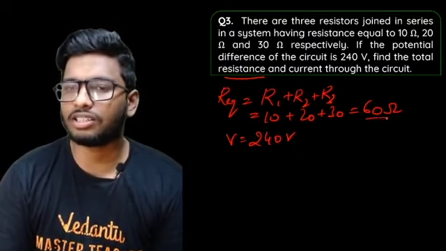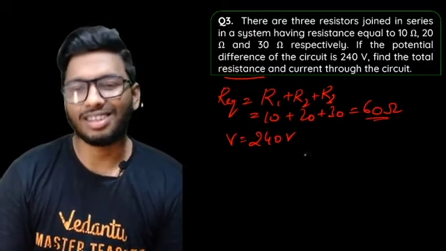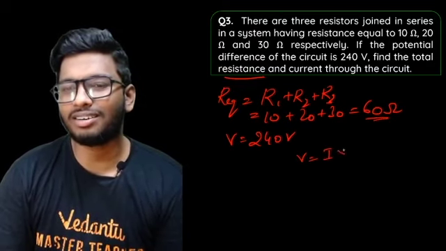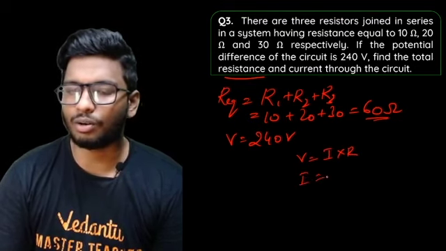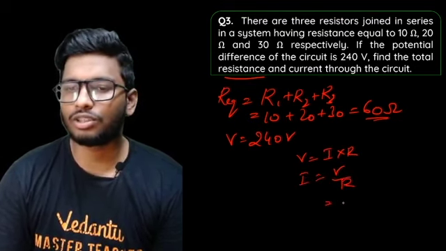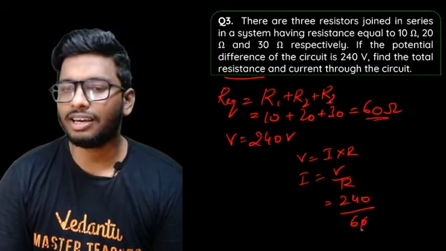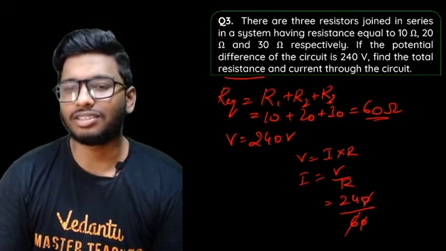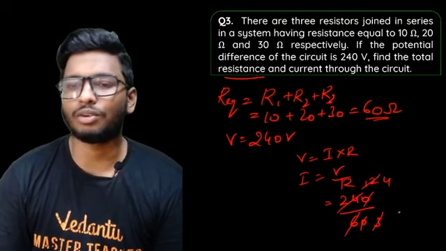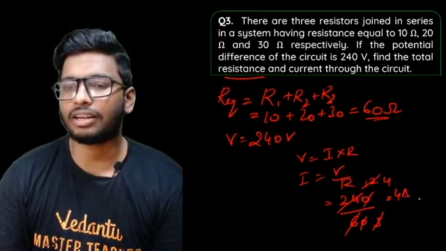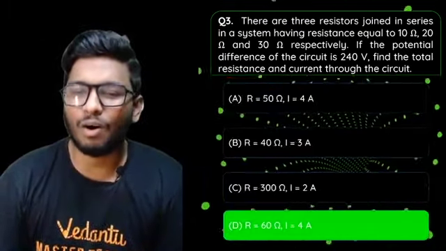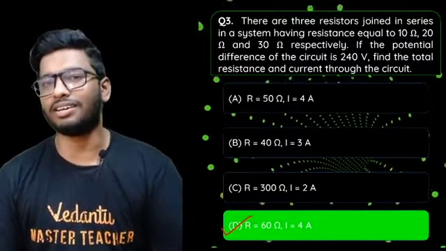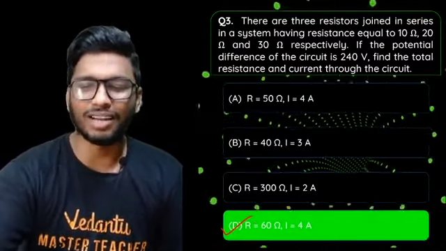And I found the resistance is also 60 ohms. Use Ohm's law, V is equal to I into R, or V is equal to IR. So I have to find out I in this case. So I is equal to V by R, which is 240 divided by 60. 0 gets cancelled. 6 2s are 12, 6 4s are 24. So that'll be 4 ampere. Simple as that. So the answer would be option number D, that is 60 ohms and 4 amperes. Straightforward, no? Very simple. Next question.